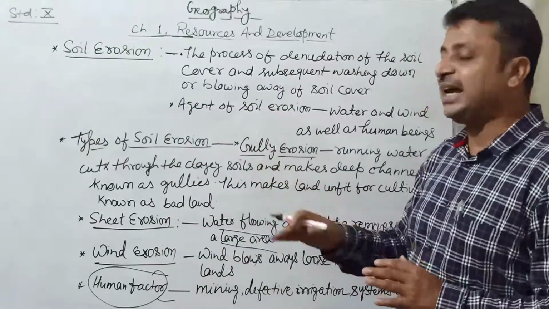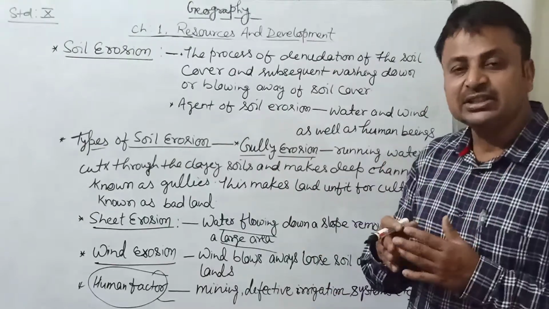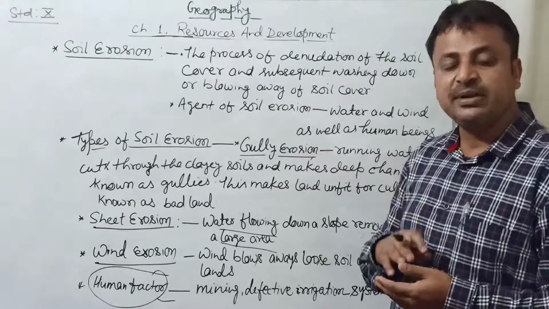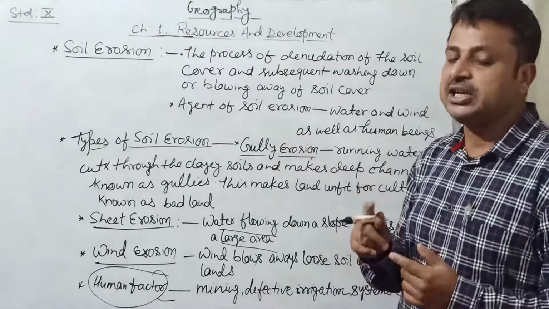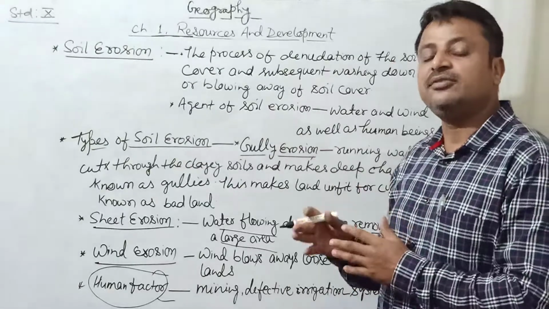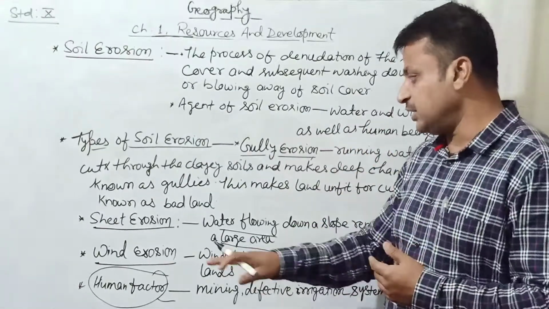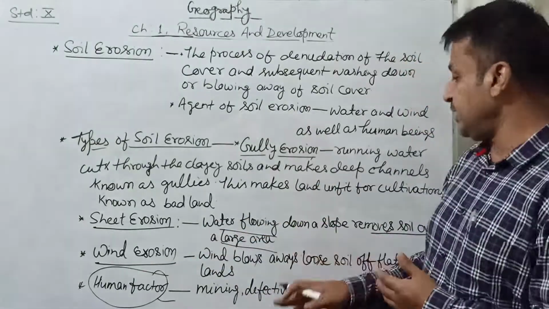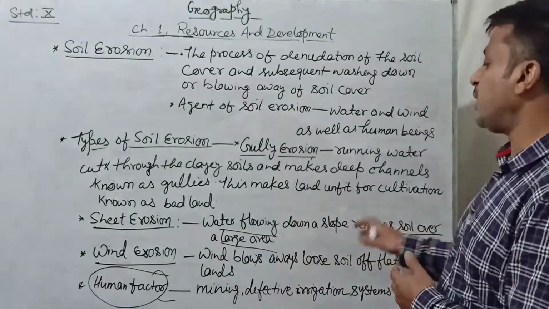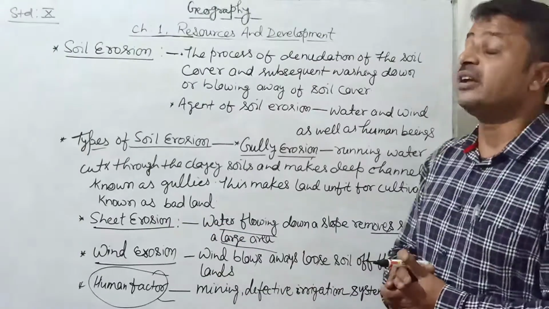In gully erosion, cracks appear in the soil and become deeper and deeper under heavy rainfall, become channels, and lead to bad soil, meaning the soil becomes unfit for fertility and cultivation. And sheet erosion means water flowing down a slope removes soil over a large area. It is sheet erosion. So next we will discuss the conservation of soil.